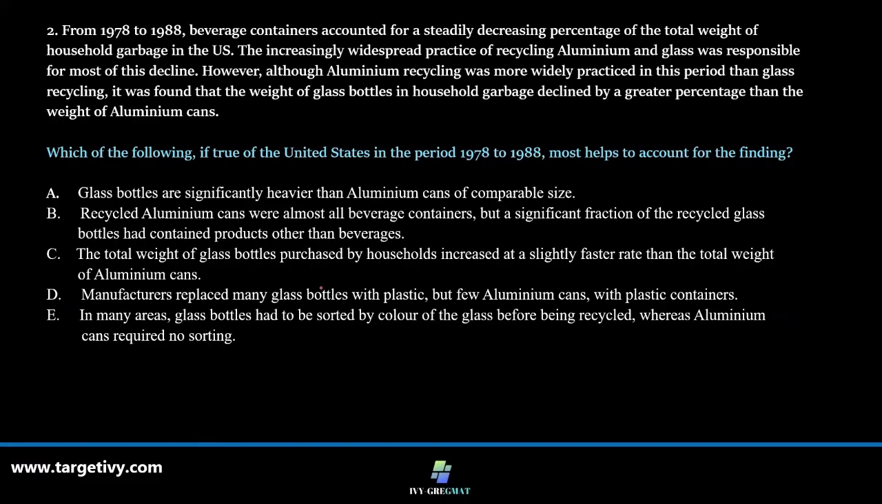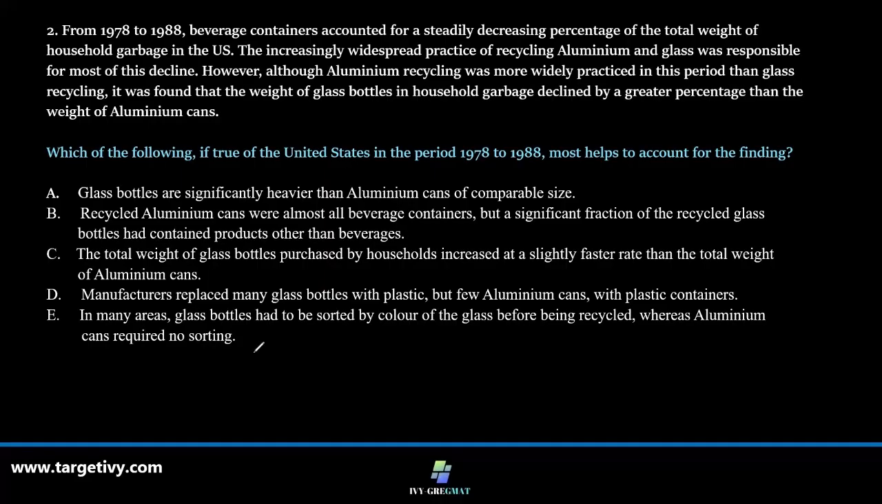Question number 2. From 1978 to 1988, beverage containers accounted for a steadily decreasing percentage of the total weight of the household garbage in the US. The increasingly widespread practice of recycling aluminum and glass was responsible for most of this decline. However, although aluminum recycling was more widely practiced in this period than glass recycling, it was found that the weight of glass bottles in the household garbage declined at a greater percentage than the weight of aluminum cans.